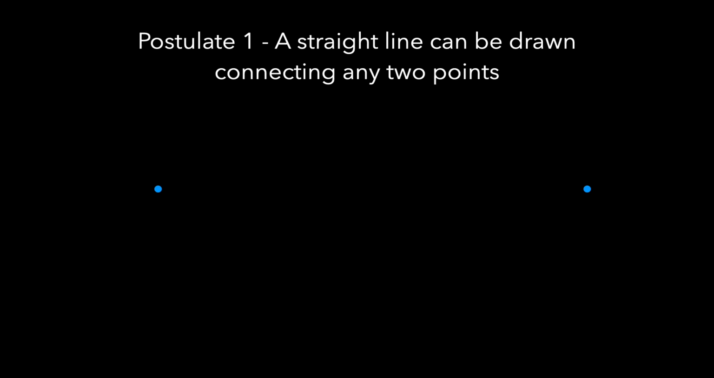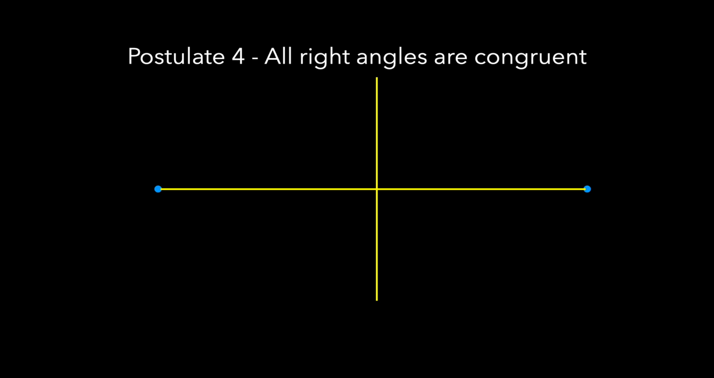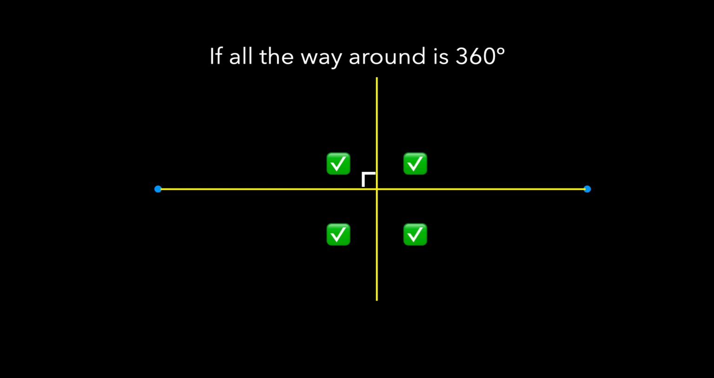Here we have 2 points, and the first postulate says a straight line can be drawn connecting any 2 points. Now let's construct a perpendicular line to the first line. Postulate 4 says all right angles are congruent. So that right angle is the same as that right angle and these right angles. All right angles are congruent. So if all the way around is 360 degrees, then a right angle is 90 degrees.